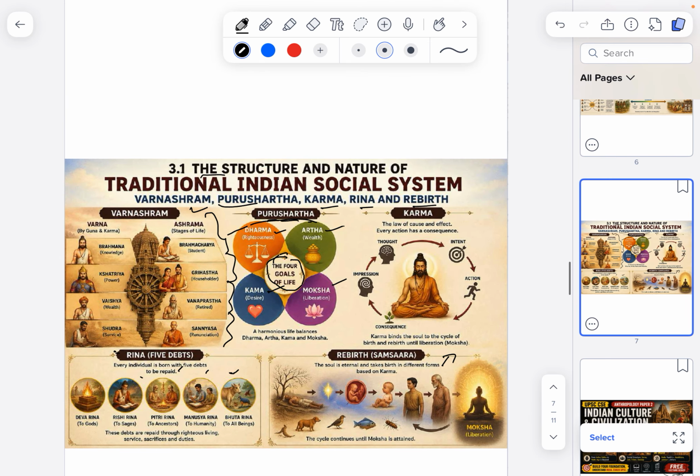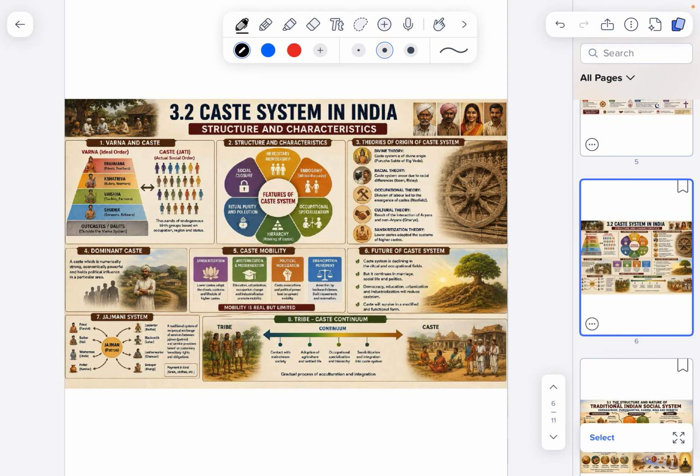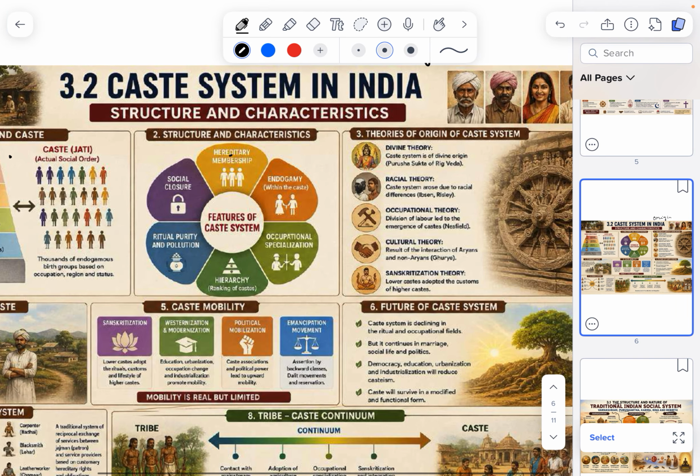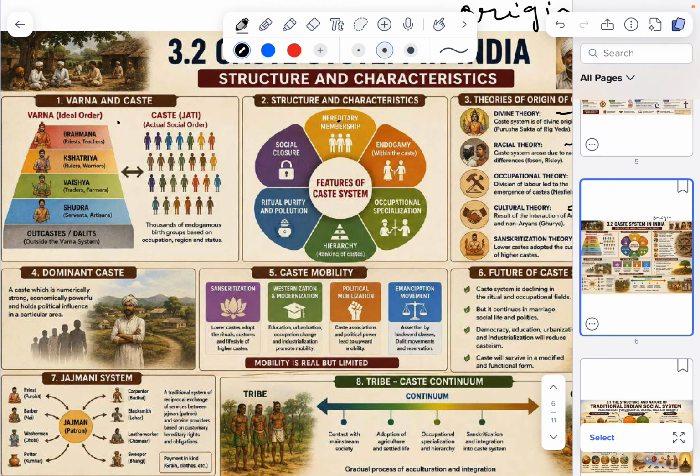And 3.2 talks about the caste system in India: origin of caste, how it originated, structure and characteristics. We'll study the difference between varna and caste, and the structure and characteristics of caste. Then theories of the origin of caste: divine theory, racial theory, occupation theory, cultural theory, Sanskritization theory, and many more theories will be added when we go into detailed study of 3.2.